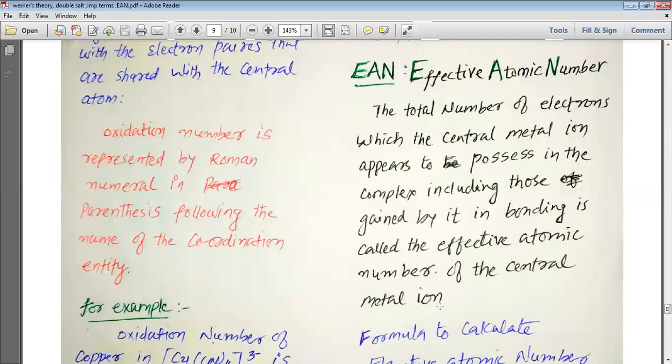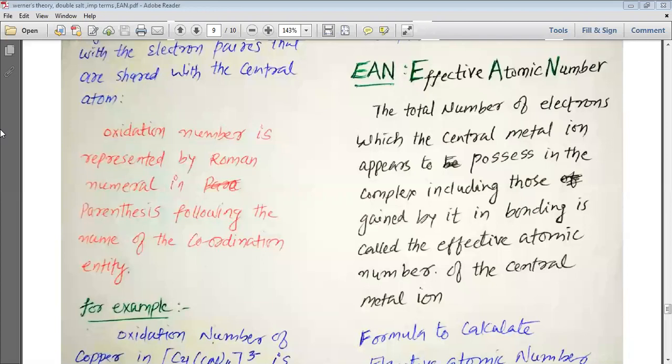Now, let me explain this to you, my dear students. Let's try to understand this with one idea. We have a metal. When it forms the complex, first it turns into some ion. So let's say it loses 2 electrons and turns into M2+, the metal 2+ ion.